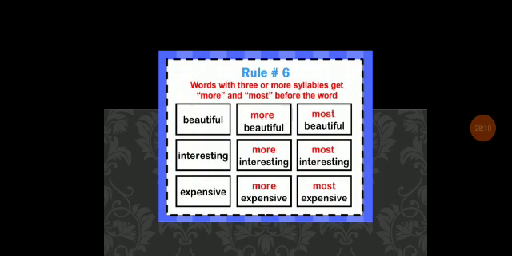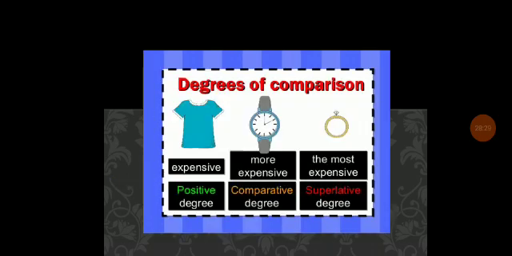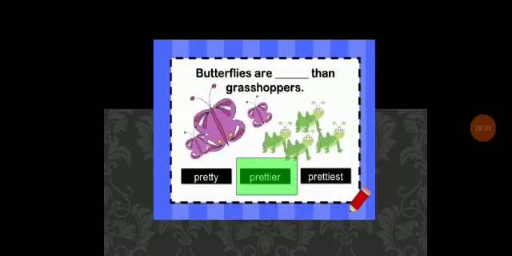So most adjectives of two syllables and all adjectives of more than two syllables take more and most before them to form the comparative and superlative degrees. Like what is that? Difficult is more difficult and most difficult. Honest, more honest or most honest. And so these are the examples. Okay, thank you.